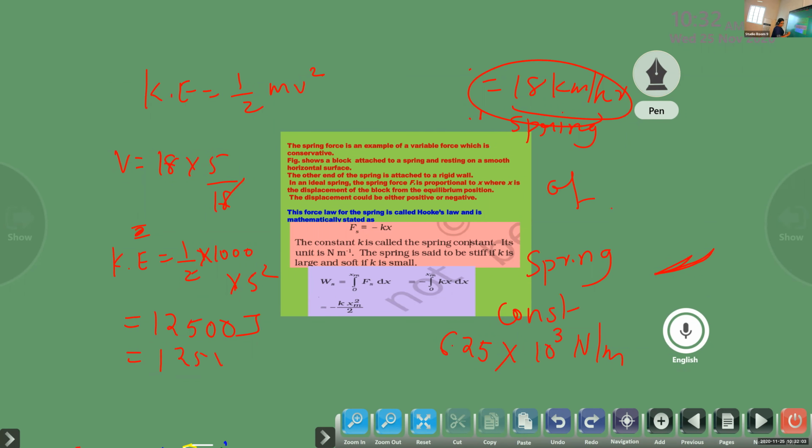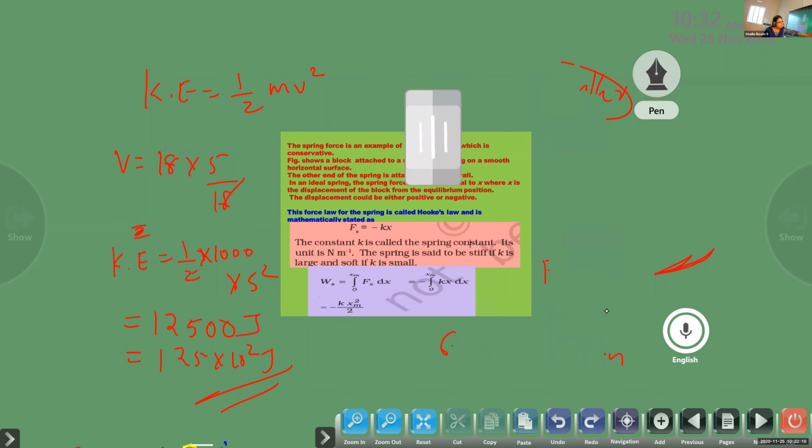We can also write this way if you want. Now what is the next step? Next step, we have to find out not velocity but the displacement, the compression. So U is equal to half K xm square.